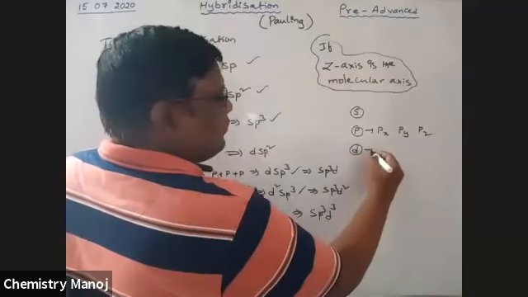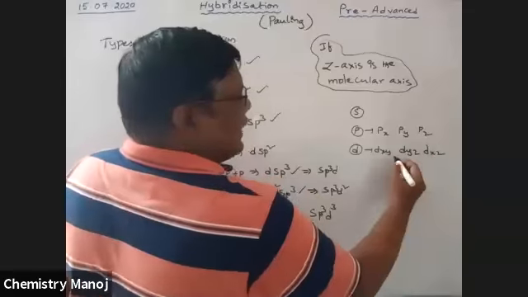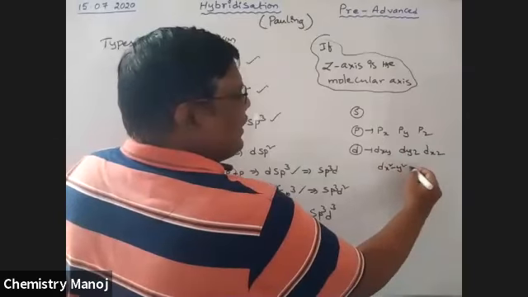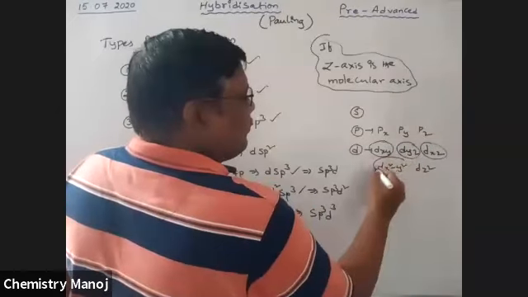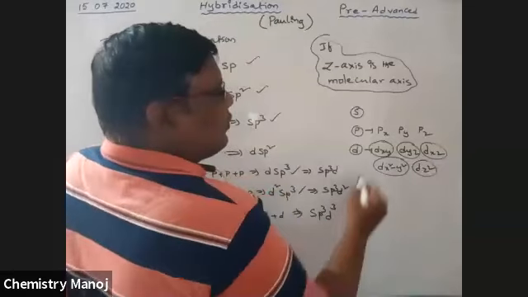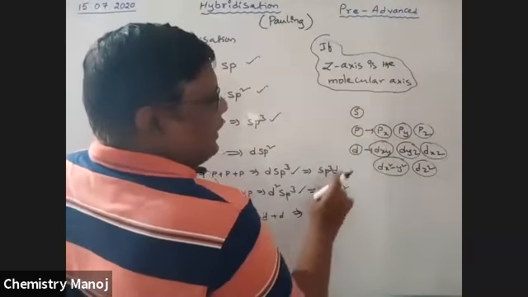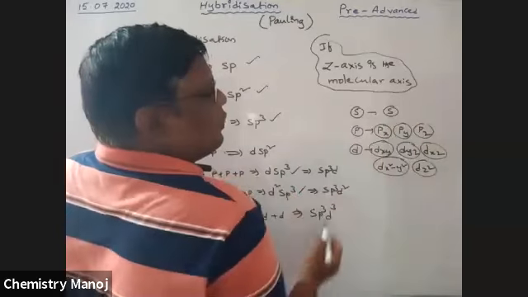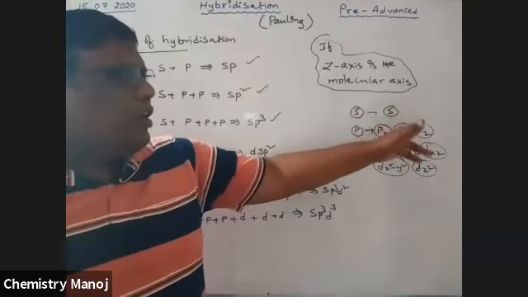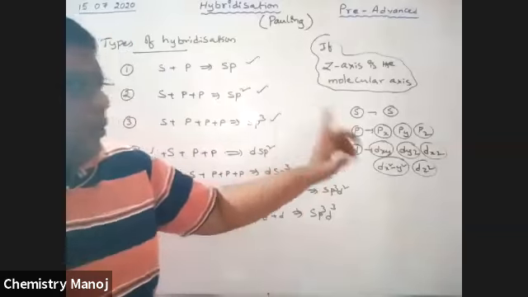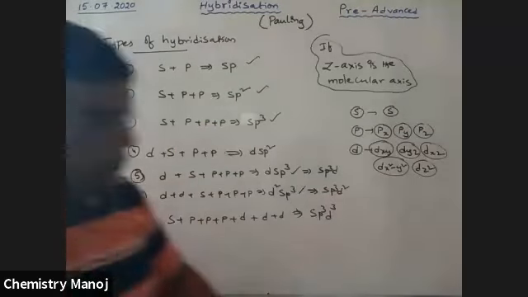D has dxy, dyz, dxz, dx square y square, dz square. Total 5 orbitals are there for the d subenergy level. For the P subenergy level, Px, Py, Pz are there. For the S subenergy level only the S orbital is there. Any one of these may be involved. So what are those orbitals involved in mixing in different cases?